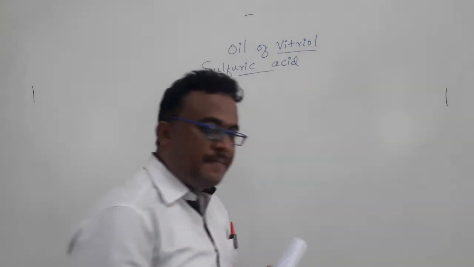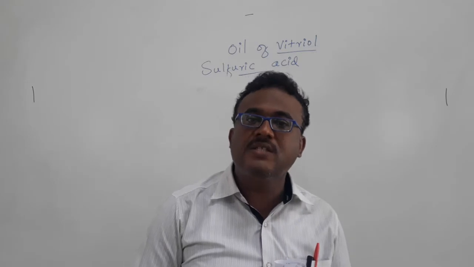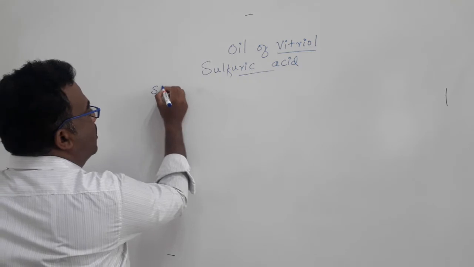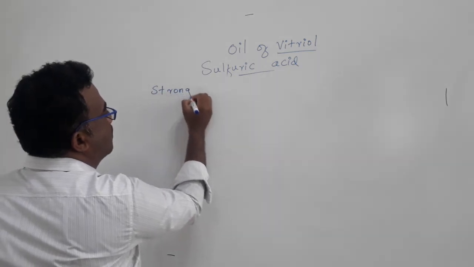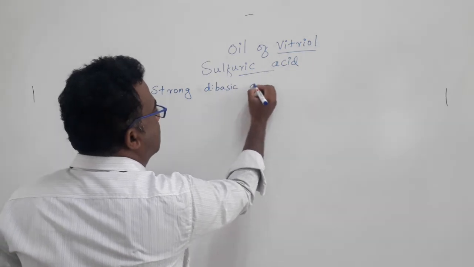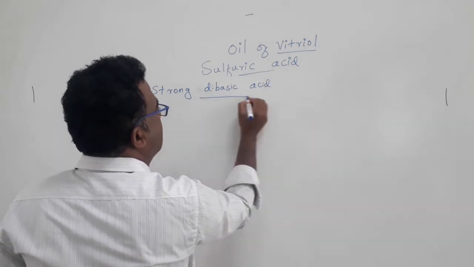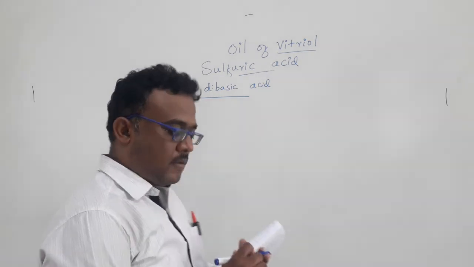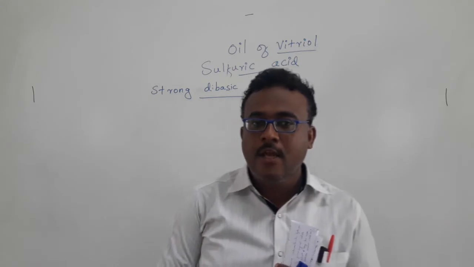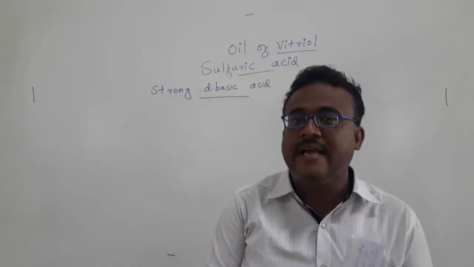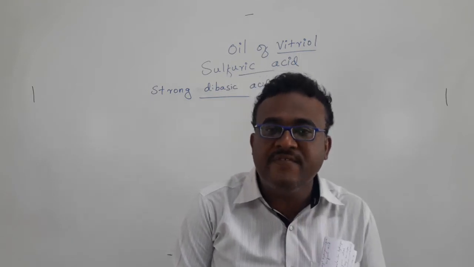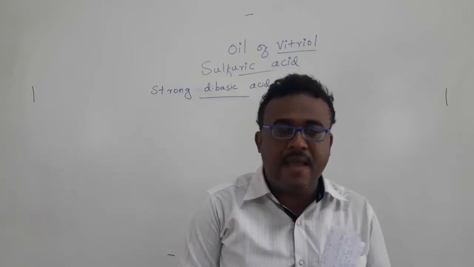Coming to chemical properties, first of all, it is a very strong dibasic acid. Why is it a very strong dibasic acid? If we dissolve sulfuric acid in water, almost 100% will be ionized.